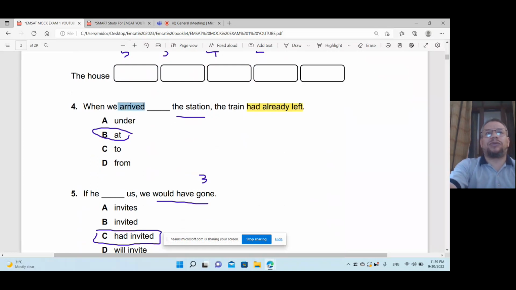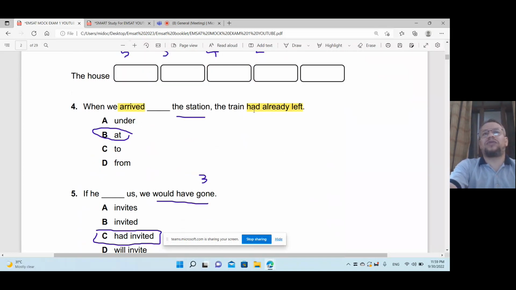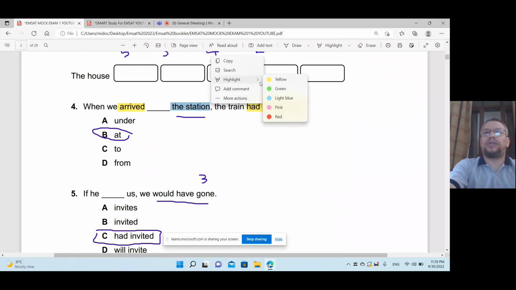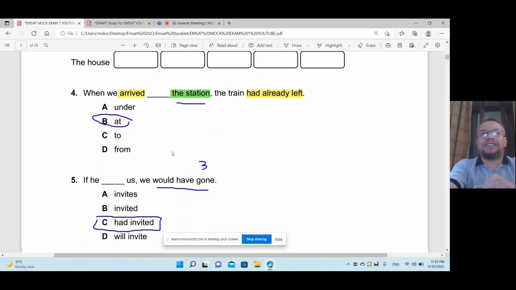So here we have past simple. What is the past simple here? Arrived. What is the past perfect? Had left. So what can we do here? Arrived at the station. Why at the station, not in the station? Because the station is a small place and we use "at" for a small place. So the answer is "at". If I have Cairo, Dubai, Abu Dhabi, a big place, you say "in", not "at".